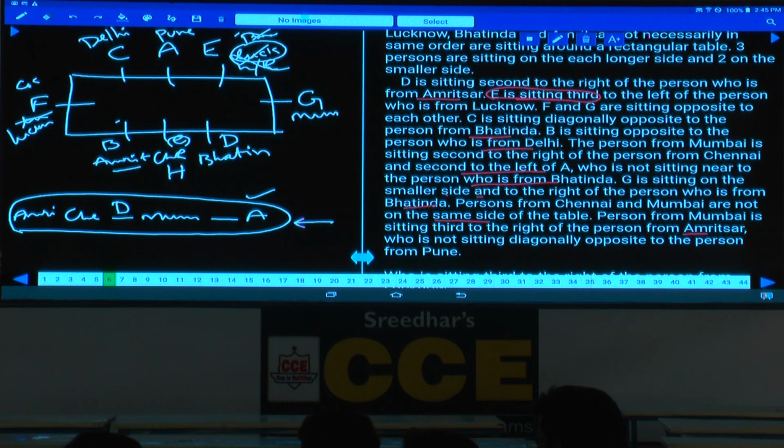Okay, in the earlier sessions also, in the row arrangement and in the floor arrangement, we have discussed this category.